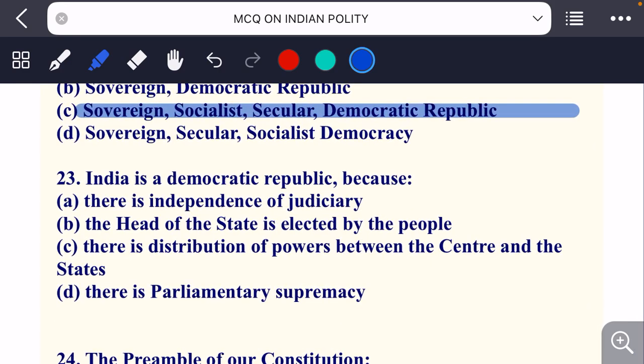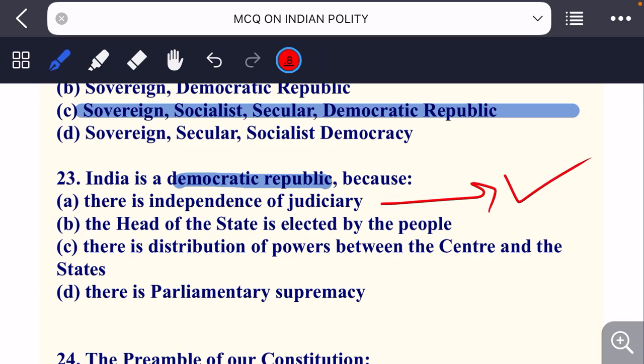Okay, so the next question is, India is democratic republic because there is independence of judiciary, the head of state is elected by the people, there is distribution of powers between the center and state, there is parliamentary supremacy. India democratic and republic क्यों है? If you look at the options, the independence of judiciary will not justify the question.